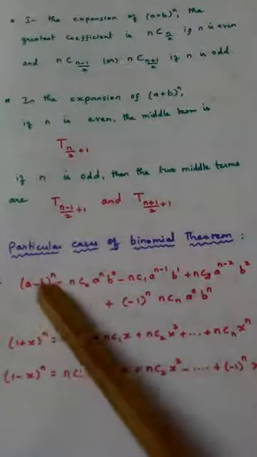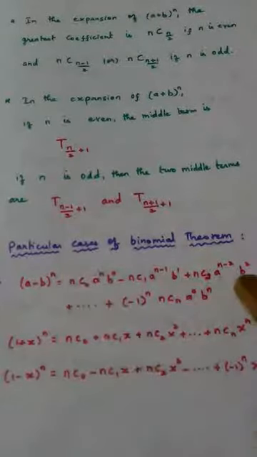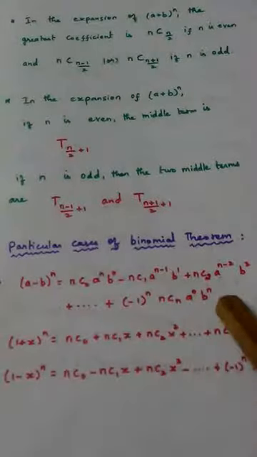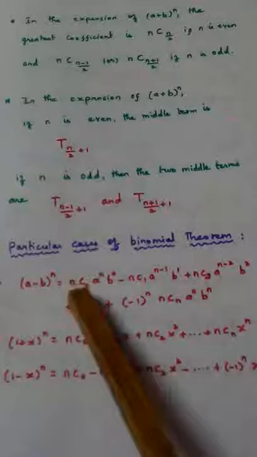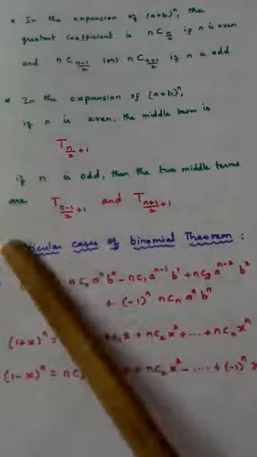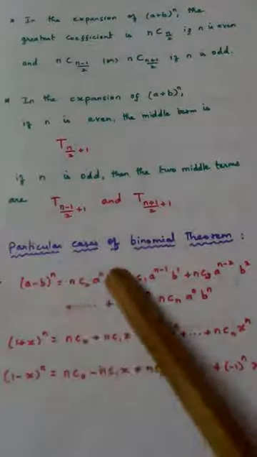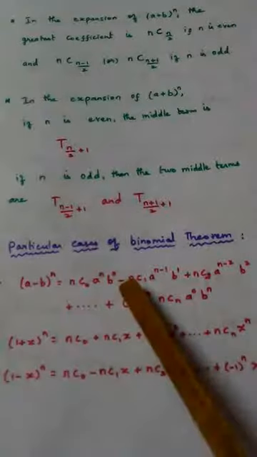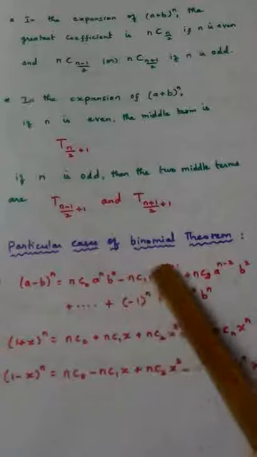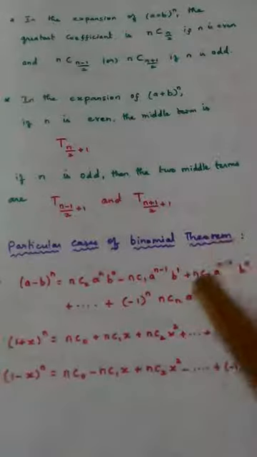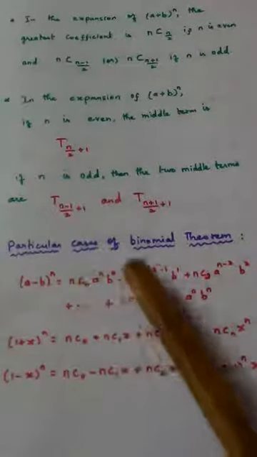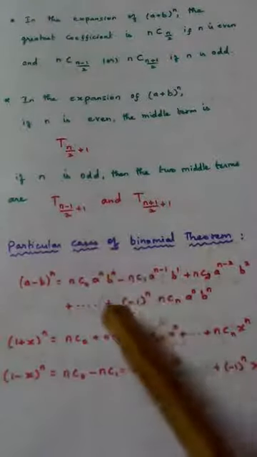But here it is (a - b)^n. If you see the formula, there is no change anywhere. Only the symbol changes. Compared with (a + b)^n, the first term is the same, but before the second term, a minus sign comes: minus nC1 a^(n-1) b, then plus. Alternate symbols will come: plus, minus, plus and so on.